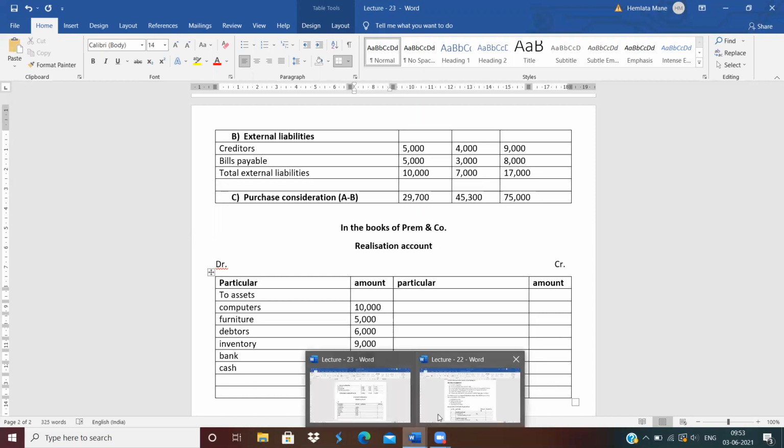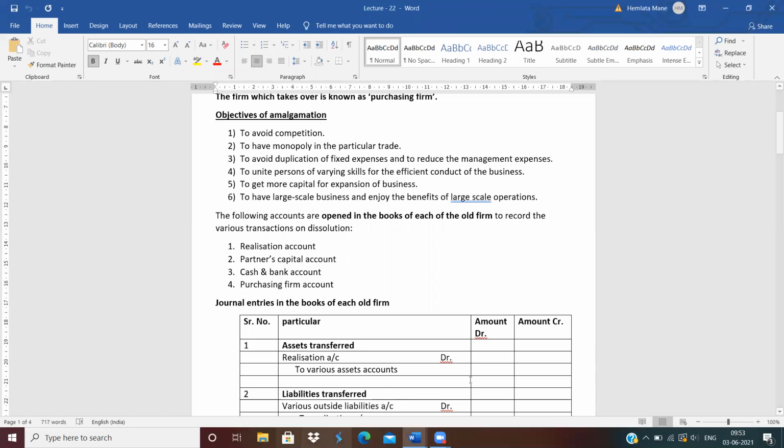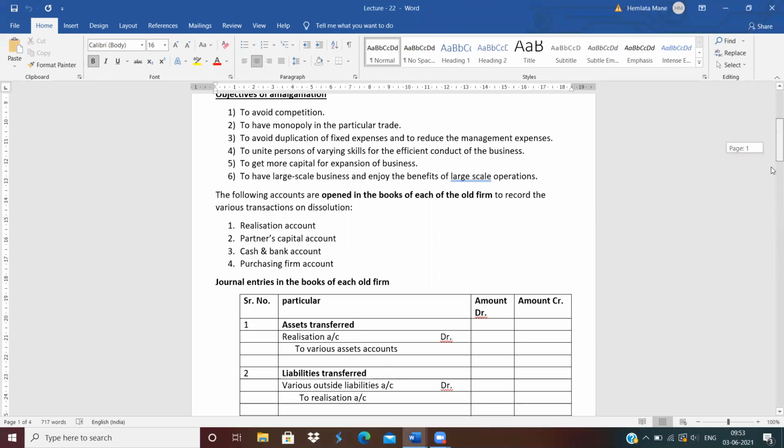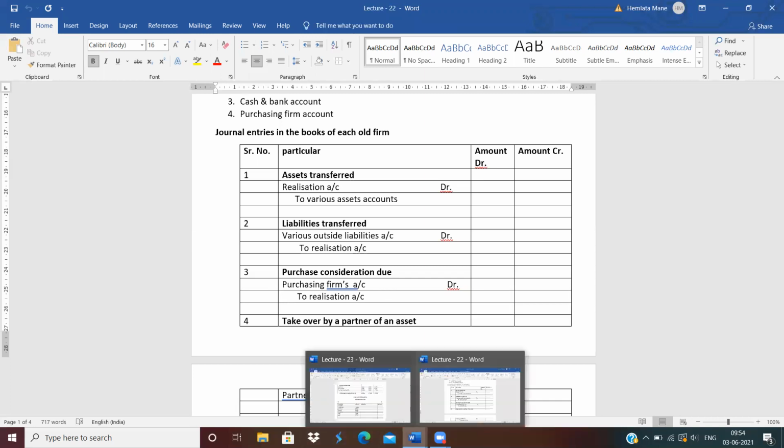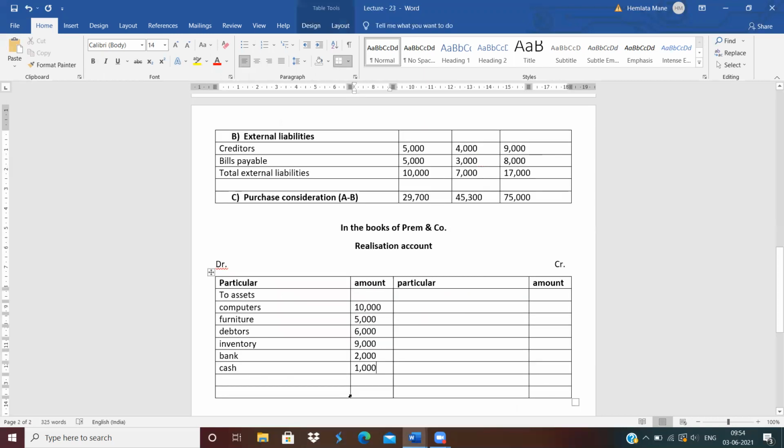Now write the second entry. First entry is asset transfer. We transferred all the assets. Next is liabilities transfer. What is the entry? Liabilities account debit to realization account, means credit side of realization account. Write down by external or outsider liabilities, whatever you can write.